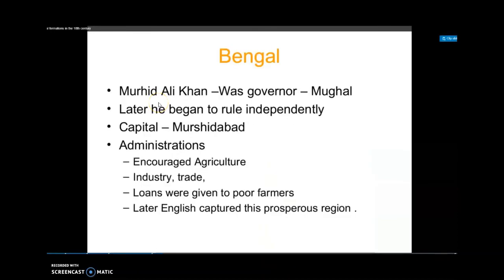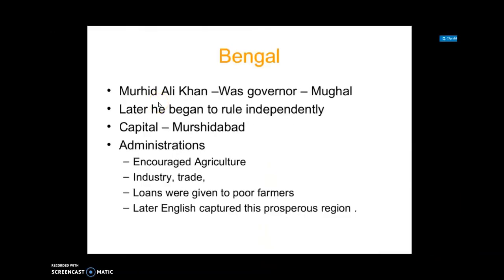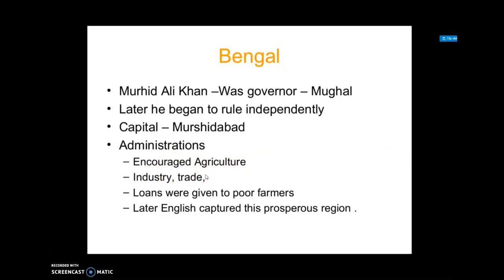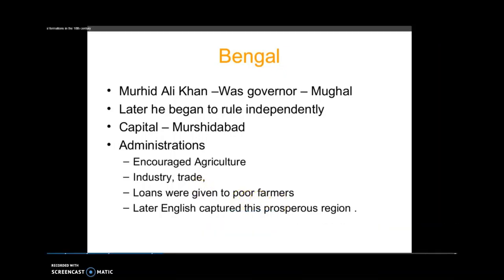Okay. Next one, Bengal. Bengal gradually broke away from Mughal control under Murshid Quli Khan, who was appointed as the deputy to the governor of the province. Later he began to rule independently. Then which was the capital of Bengal? Murshidabad. Then the administrative policies of Murshid Quli Khan: he encouraged agriculture, industry and trade. Loans were given to poor farmers. And what happened? Later, the English captured this prosperous region.